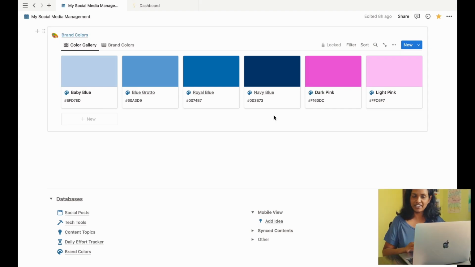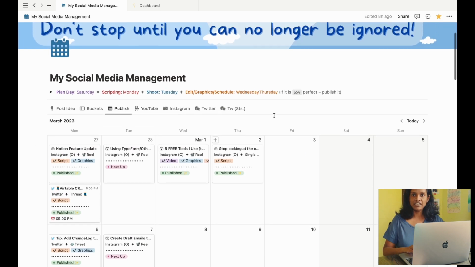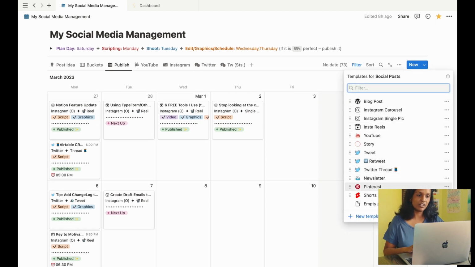Let's go back to our content calendar now. And when I click this drop down, you will see a whole list of templates that I have for each of these formats. Some of them have simple layouts and some of them have elaborate ones that help me to not forget the important things to do before publishing a post.